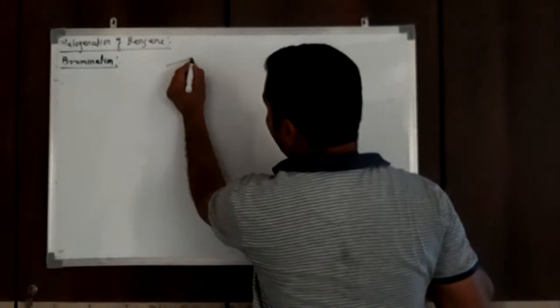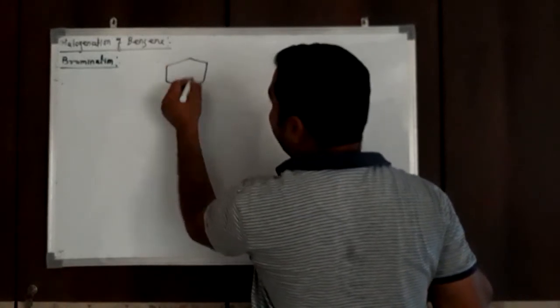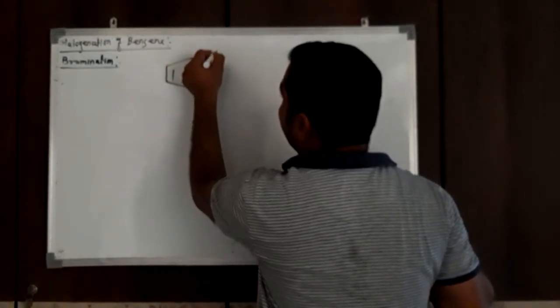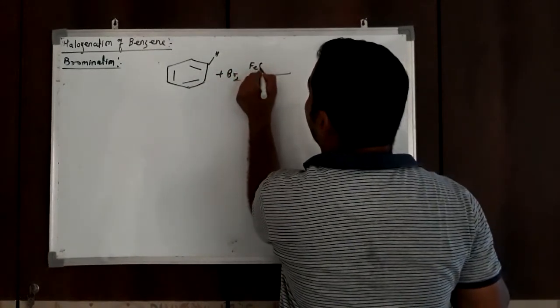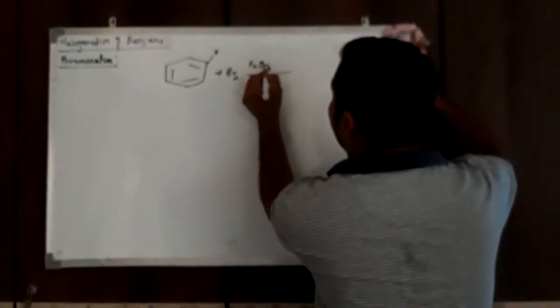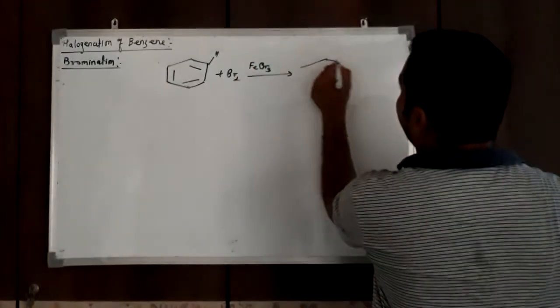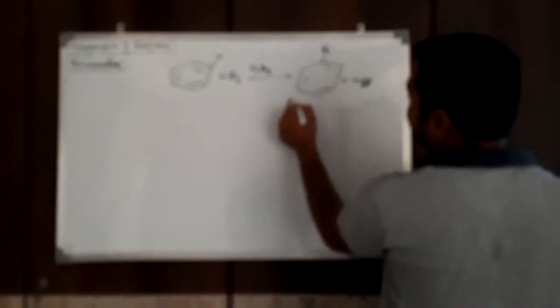In bromination also, the benzene molecule reacts with bromine in the presence of FeBr3, and there is replacement of hydrogen from the benzene ring by bromine. There is formation of bromobenzene.